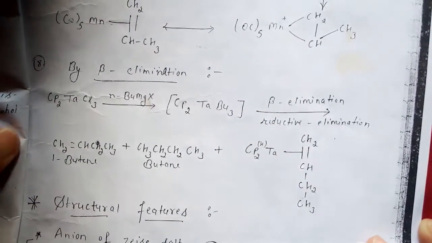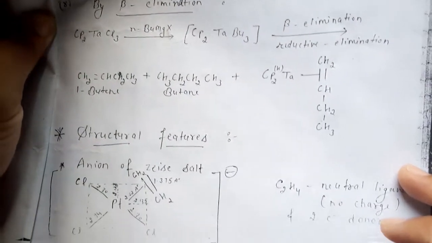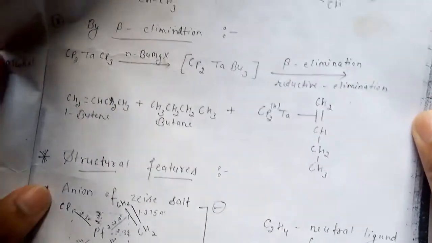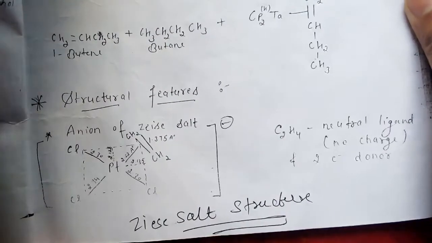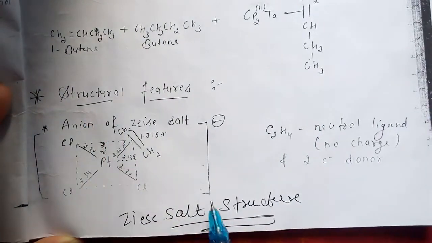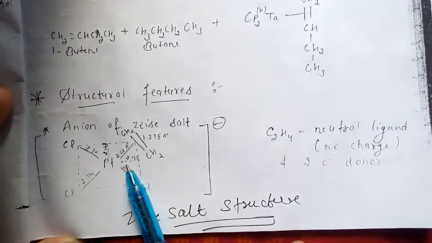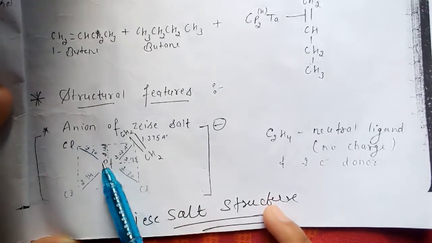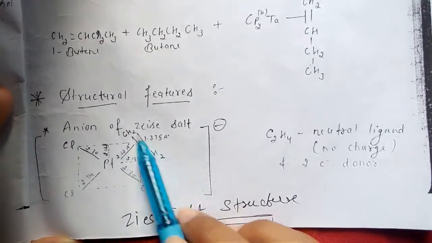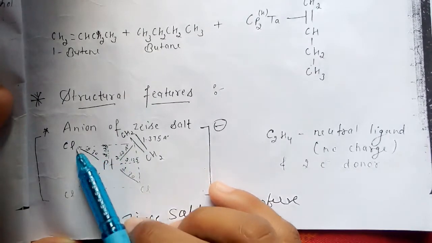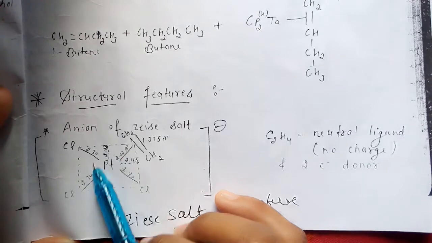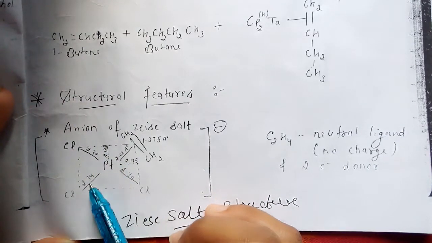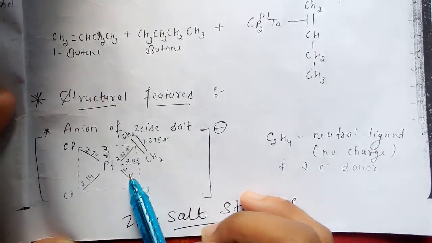So the next important structure was about Zeise's salt. I told you, what is Zeise's salt? Sorry guys, just a minute. This is the Zeise's salt structure, that is platinum trichloride with ethylene, right guys? Here the distance between the central metal and chlorine is 2.30 angstrom. Here is 2.34. This one is also 2.30.